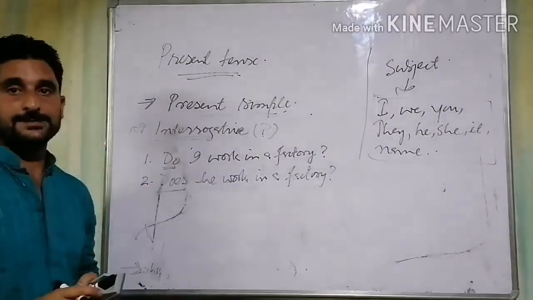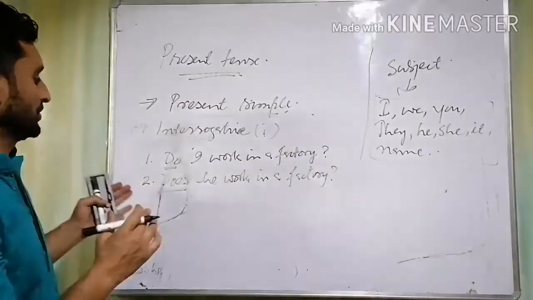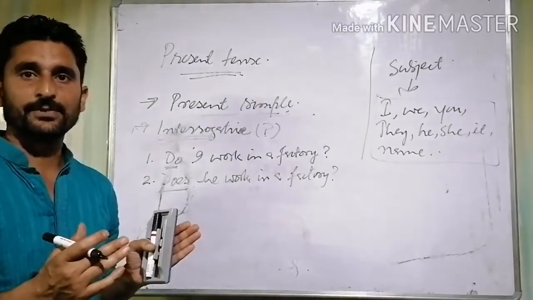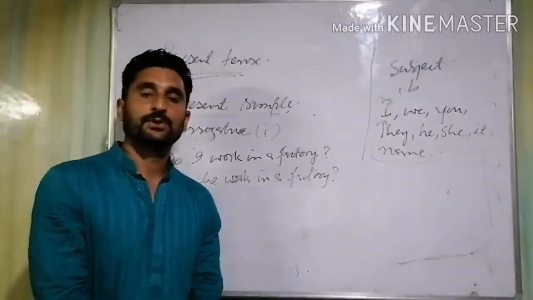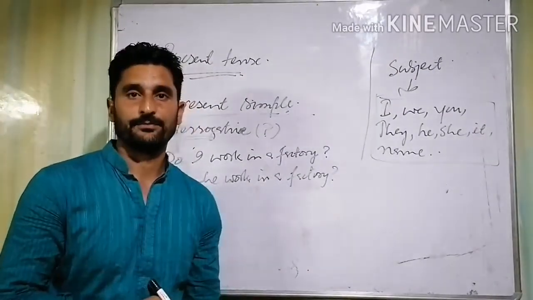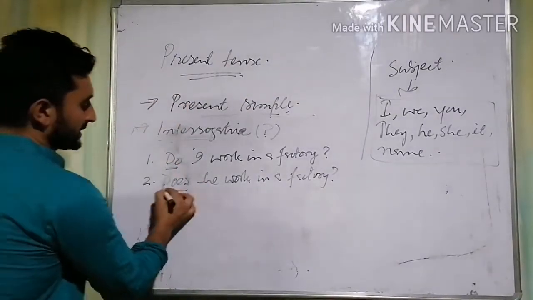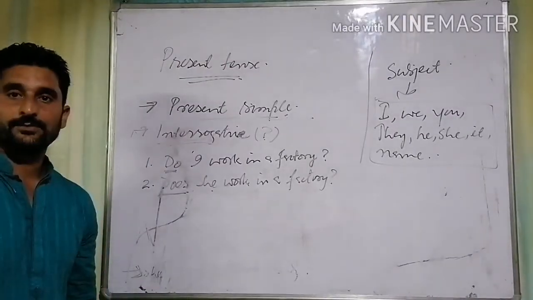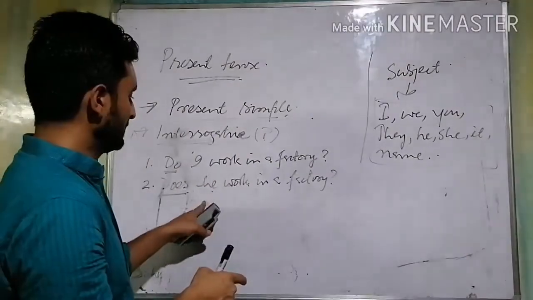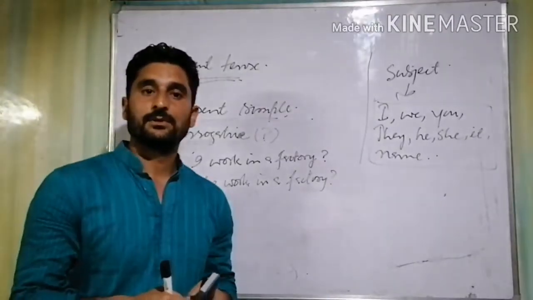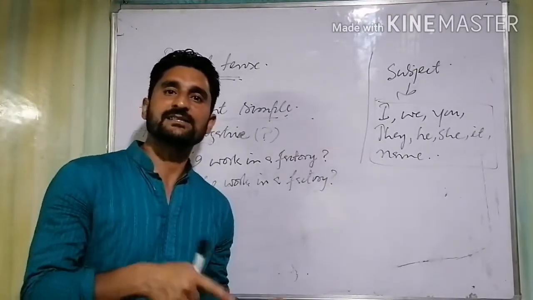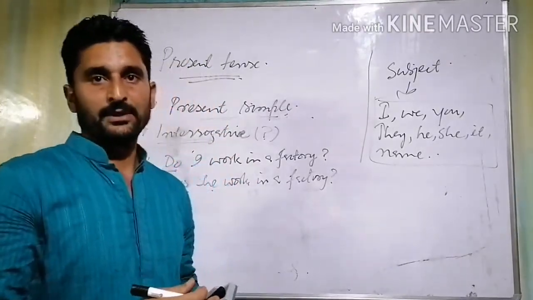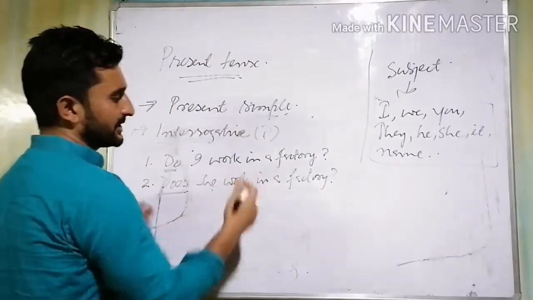In present simple tense, when you want to make an interrogative sentence in case of third person singular, always remember, use only the first form of the verb. So here it is. This is the correct format to write. Does she work in a factory? Does Faisal go to school daily? It's not does Faisal goes to school daily. No, because we are talking about interrogative sentences.